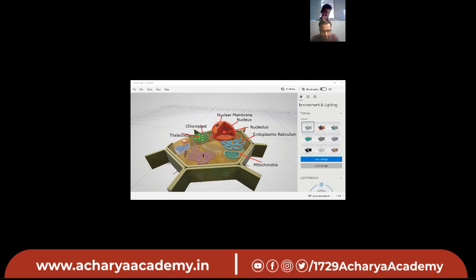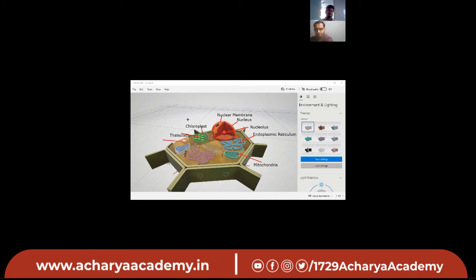It is present like a stack-like structure, like when we keep one coin on another, or one sack of grains on another. How is it looking? The same structure is present in the chloroplast, which is called thylakoids. Now next one.